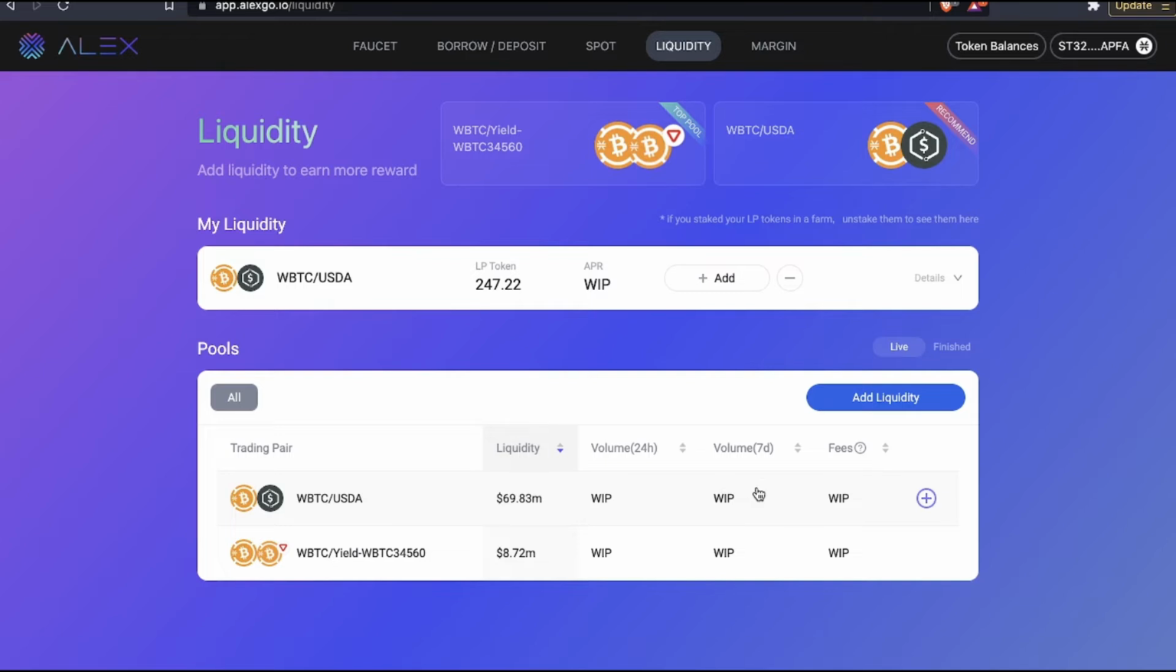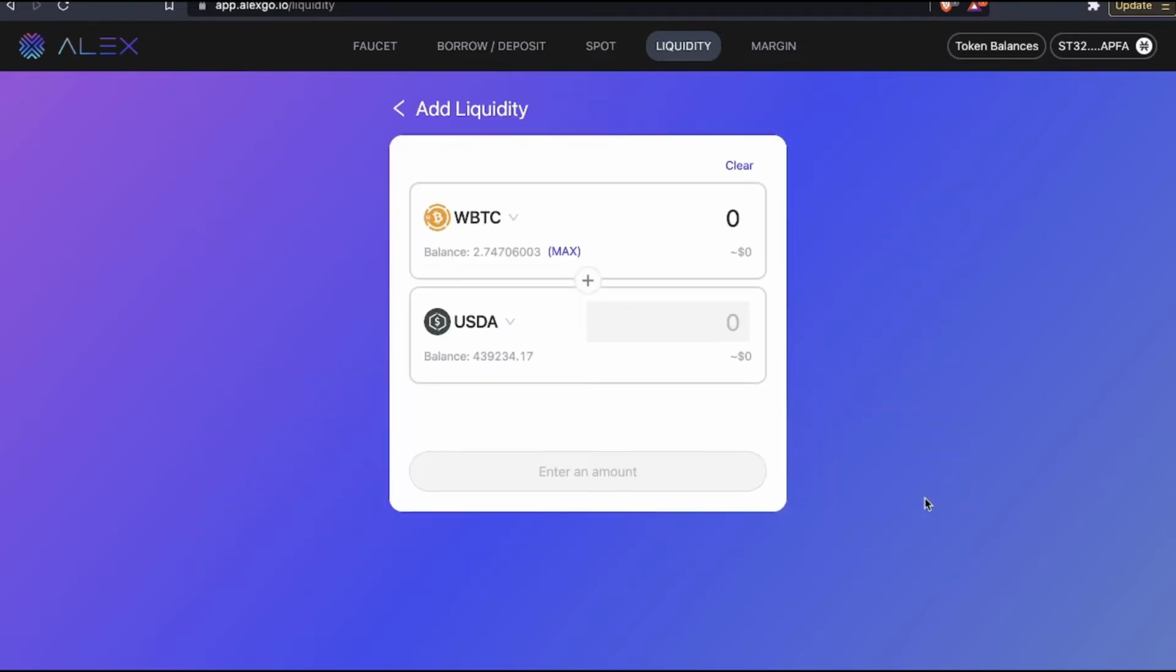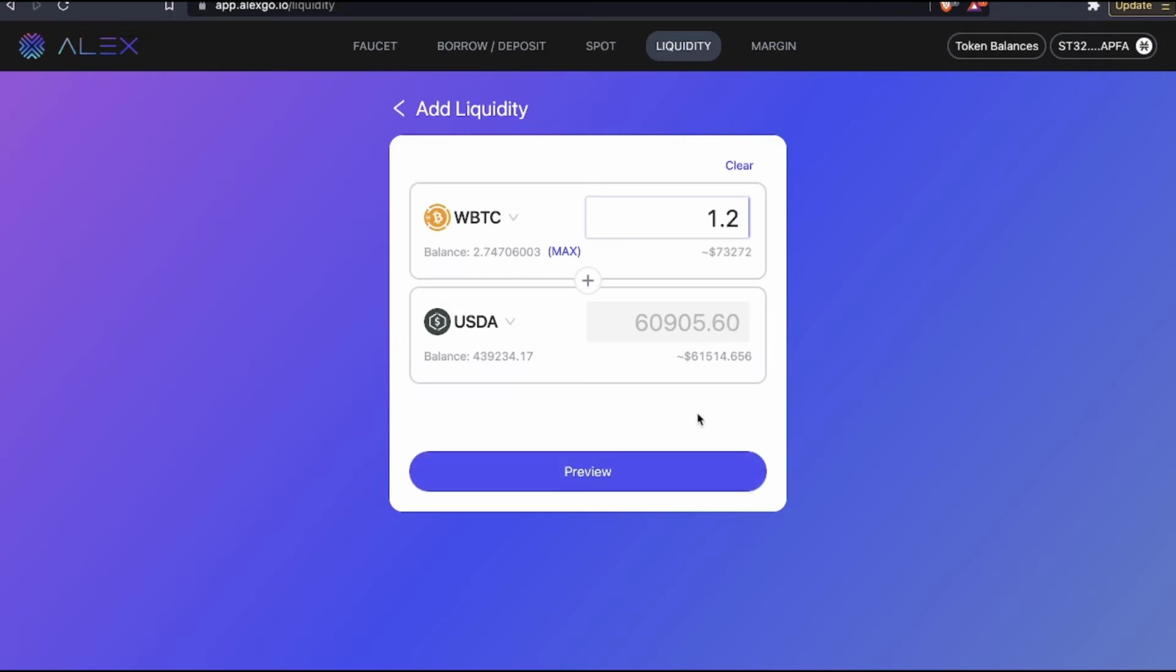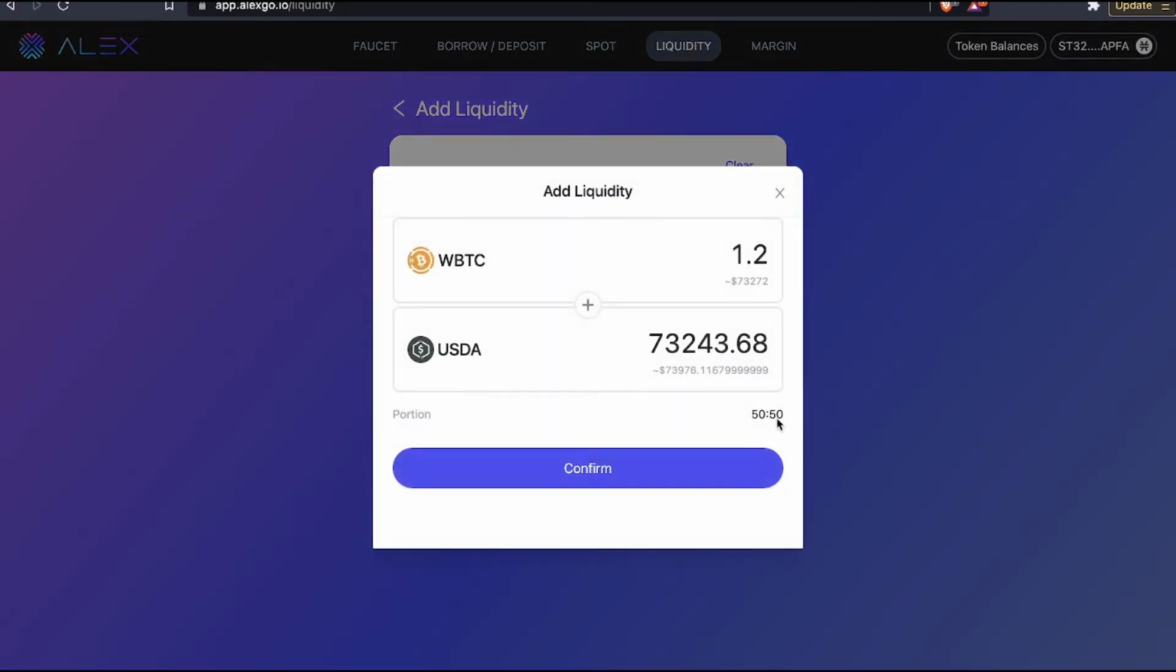The way to do it is simply hover your mouse here, see the plus right here and click it. Then you can add, say, one WBTC, and it will tell you it requires 60,905.6 USDA. The amount shown here depends on how many BTC you're adding because it automatically calculates. So let's say I want to put 1.2, and then it will say 73,000. Then press preview. The portion of the pool will be 50-50. So to add this liquidity, you need 1.2 WBTC and 73,243 USDA. Then press confirm.